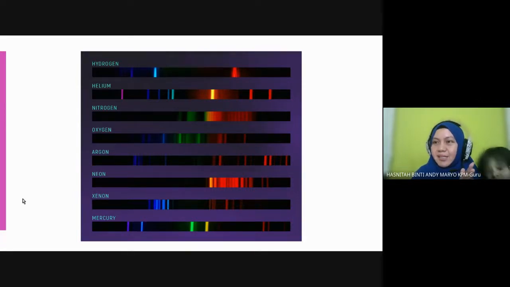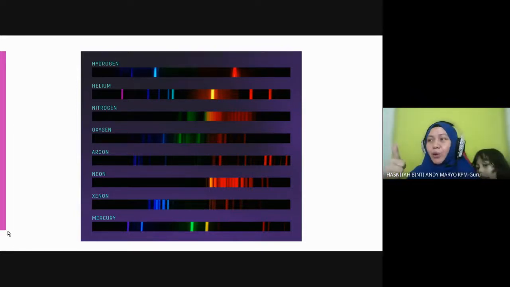Act as IC. IC apa? Dia macam coding lah. Okay, macam thumbprint. Yes, it acts like a thumbprint. We have our own thumbprint. So do these sources of light. Okay, they have their own line spectrum. It is different from one and another. So you boleh panggil dia lah thumbprint, IC. Okay, the identity. Yes.